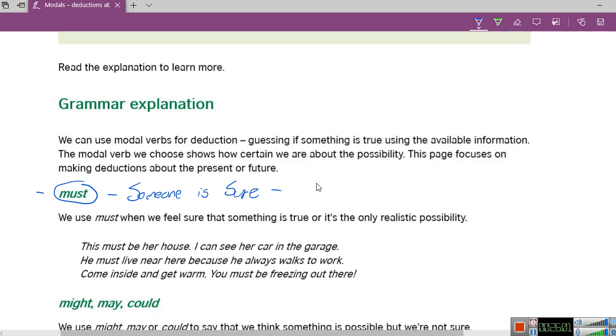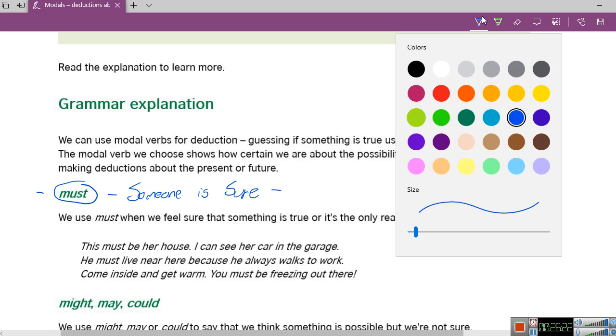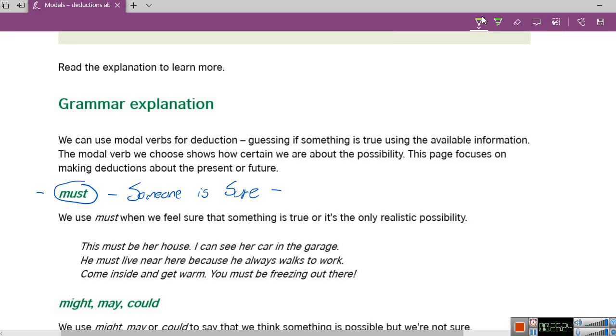And can you give me an example of that using must? An example. Let me think.